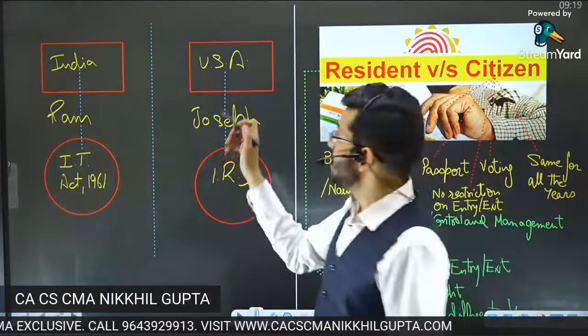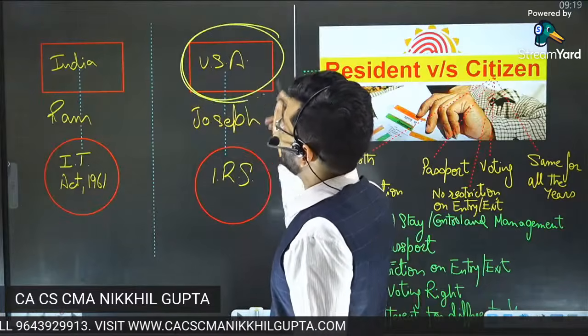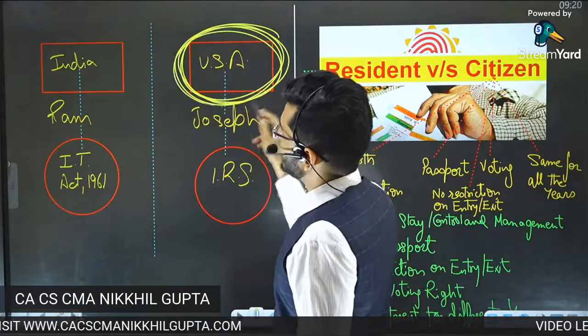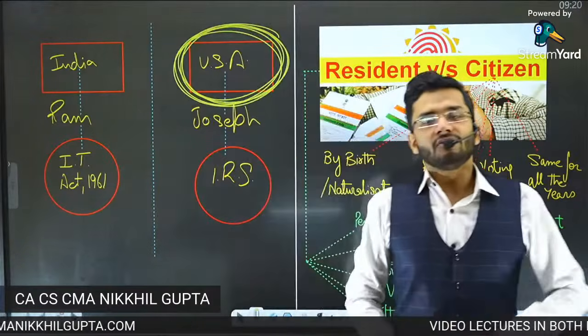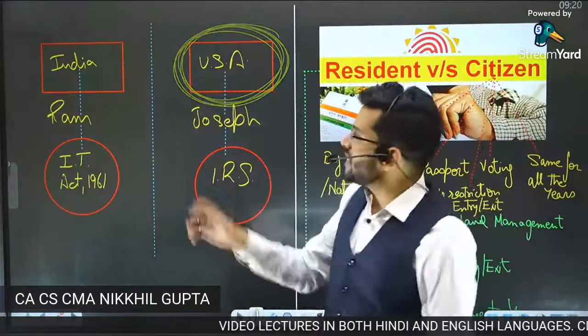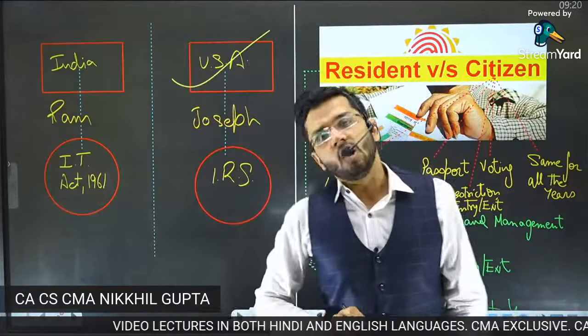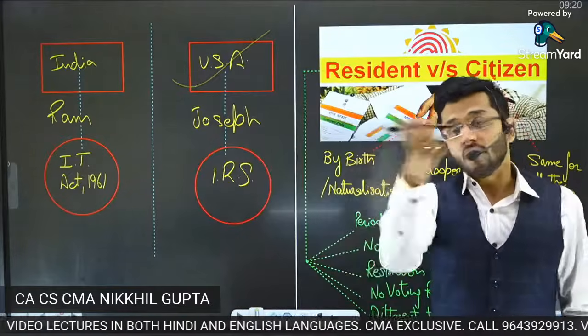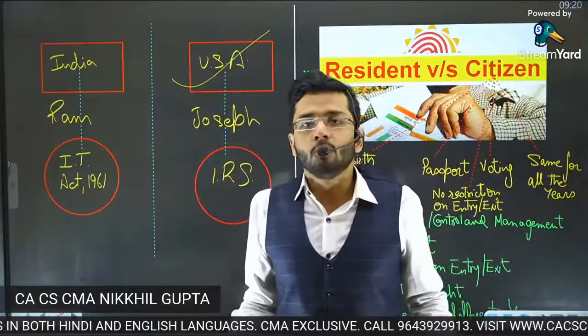And the logic says, since the income is being earned in the United States of America, the right to levy taxes rests with the United States of America government and not with the Indian government. Absolutely. We cannot be emotional about it.